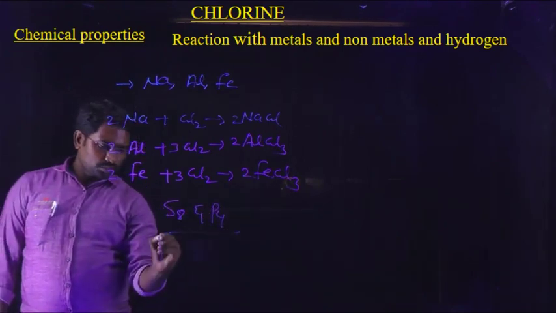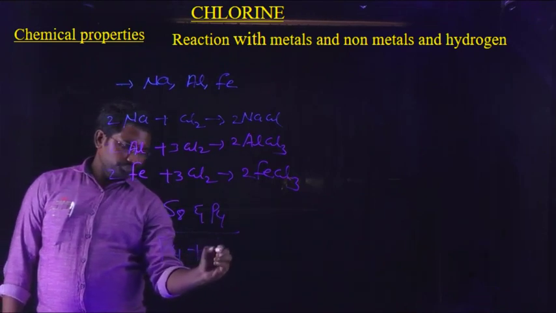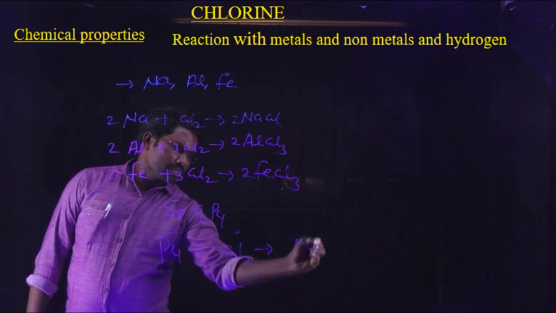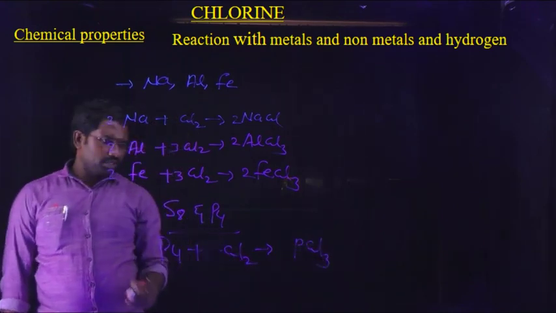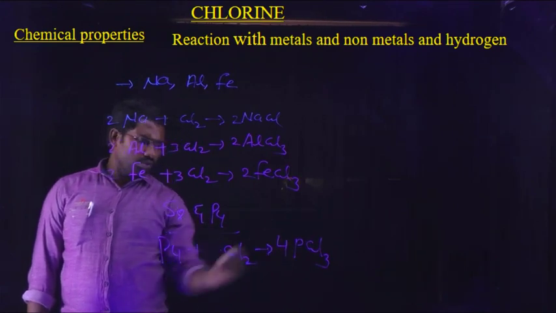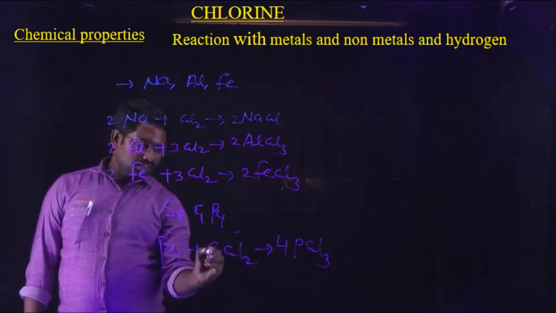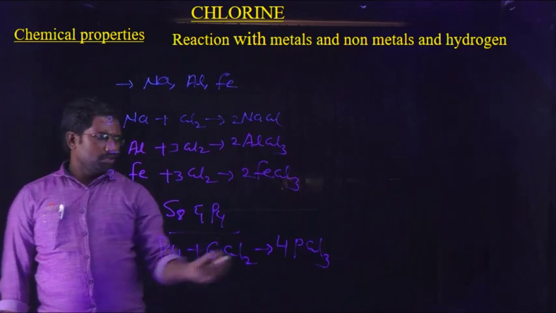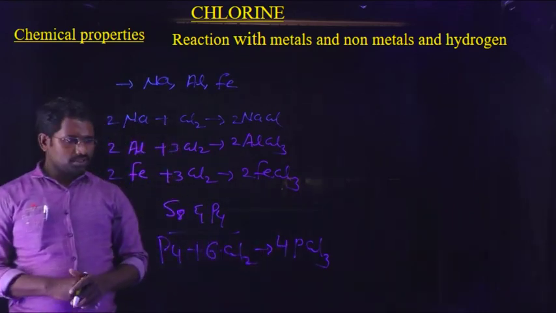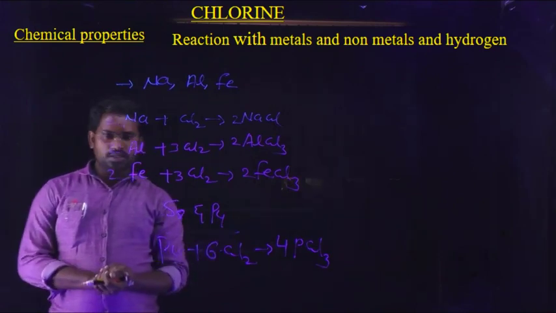Here phosphorus reacts with chlorine to form phosphorus trichloride, PCl3. Here 4 moles of phosphorus, and 4 threes are 12 chlorines. Here we put the 6, and it will be balanced: P4, 6 Cl2 is 12 chlorines, and 4 threes are 12 chlorines. So phosphorus reacts with chlorine to form phosphorus trichloride.